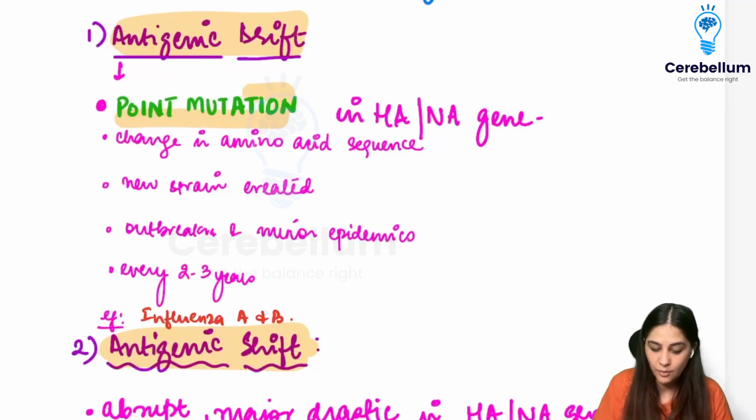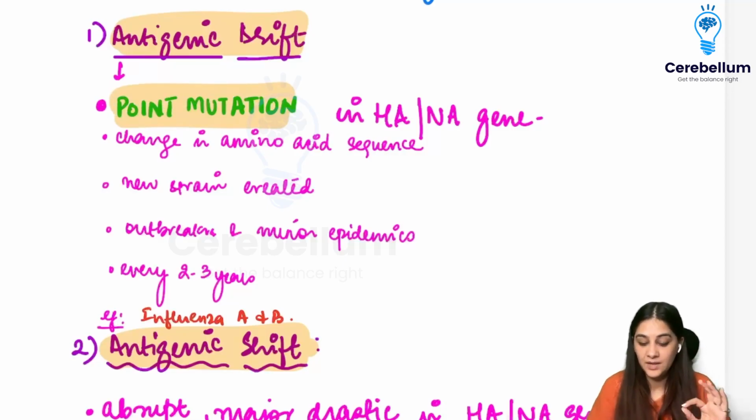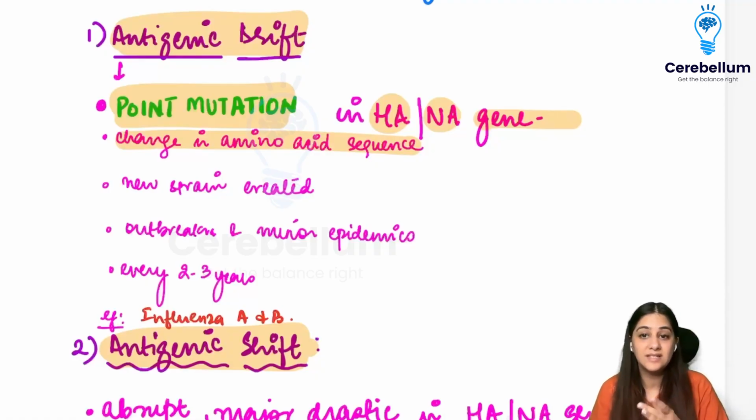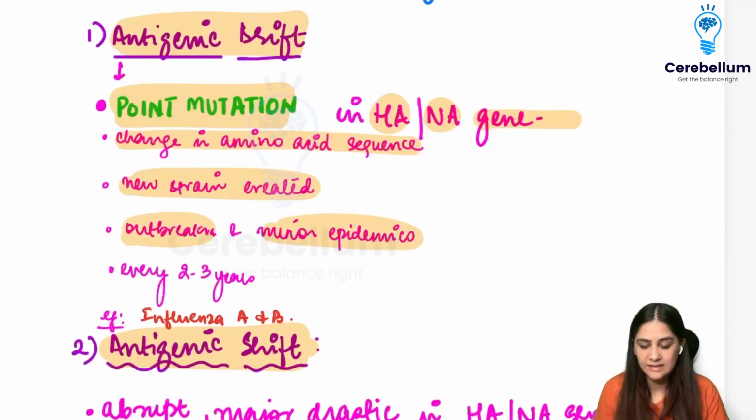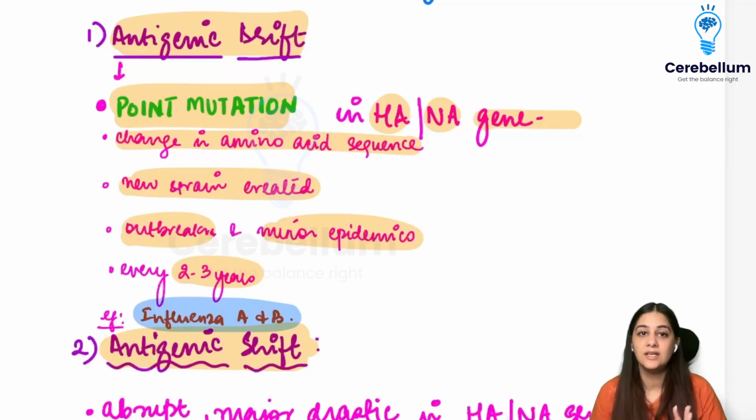So there is going to be a point mutation somewhere in either your HA or the NA gene, and this leads to a change in the amino acid sequence. If the amino acid sequence has changed, eventually the genome is going to change, so some new strain is created. This leads to outbreaks and minor epidemics, occurring every 2 to 3 years, and this is seen specifically in influenza A and B.